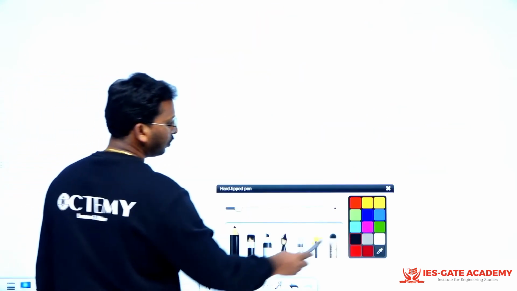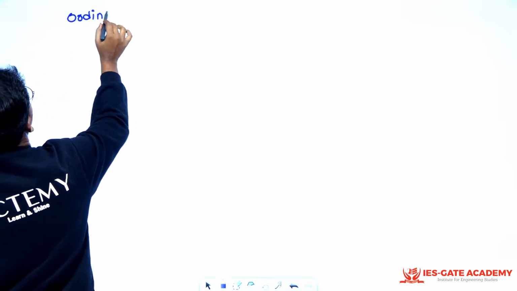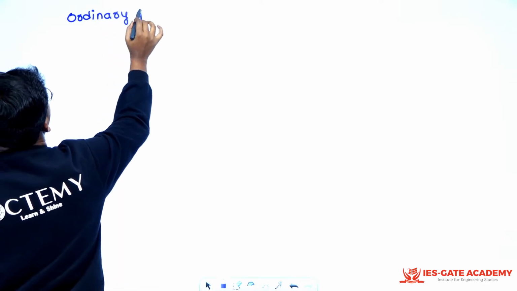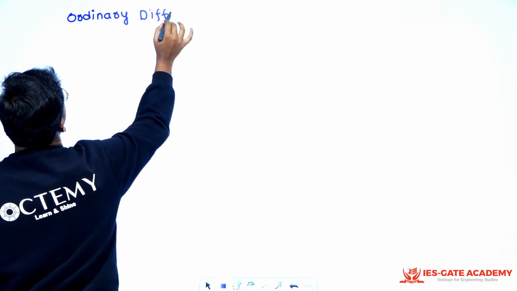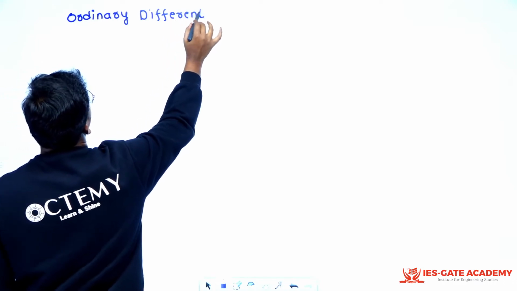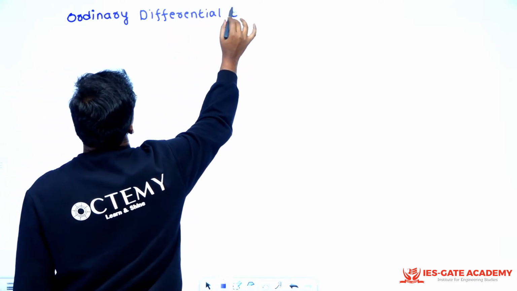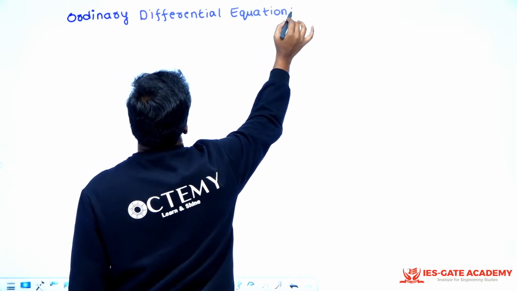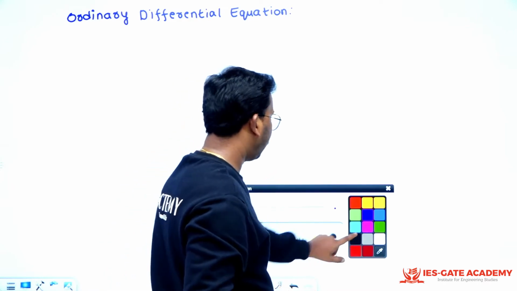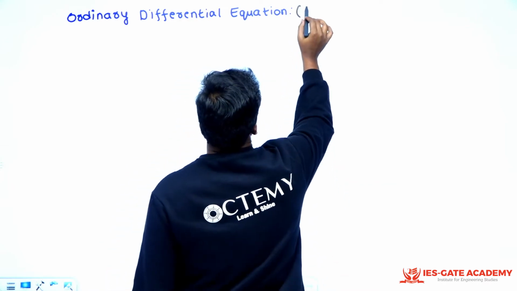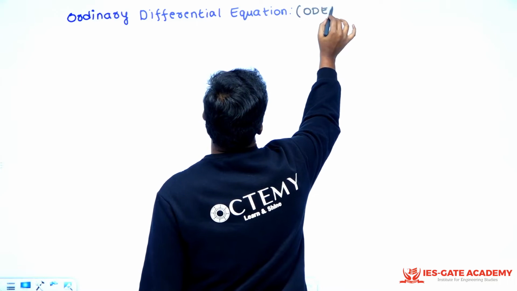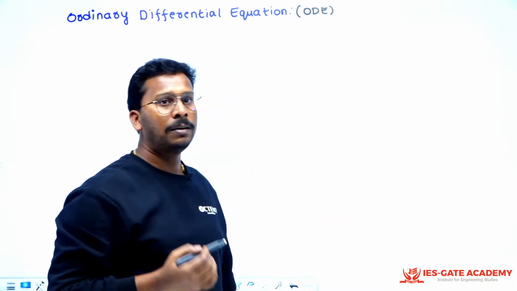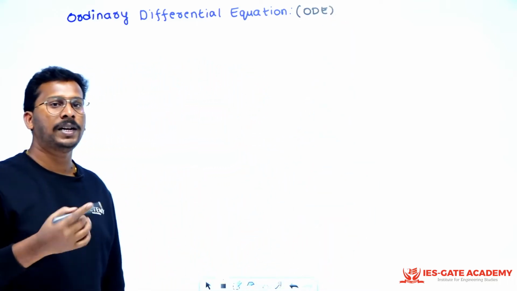One is ordinary differential equation. In short form, I'll call this ODE. And there is another thing called partial differential equations, that is called PDE, right?